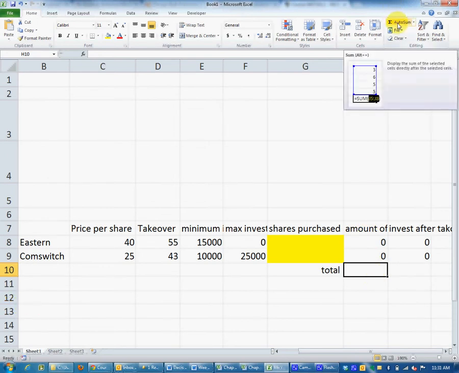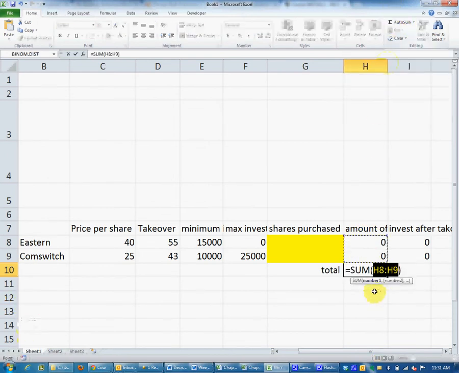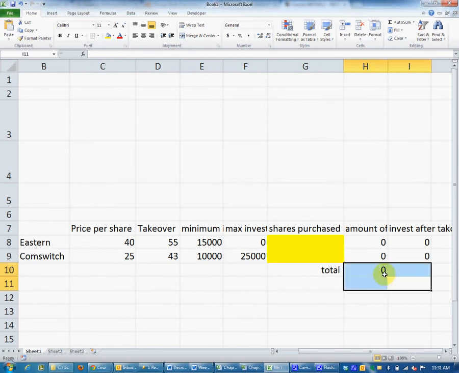I have a little auto sum button right there. You can also type equals sum, and that's going to sum those 2 cells. And then I'm just going to drag it over to sum the other 2. Whoa. What's that? Name. Name of. That's what it says when. You have to click on it first. Yeah.